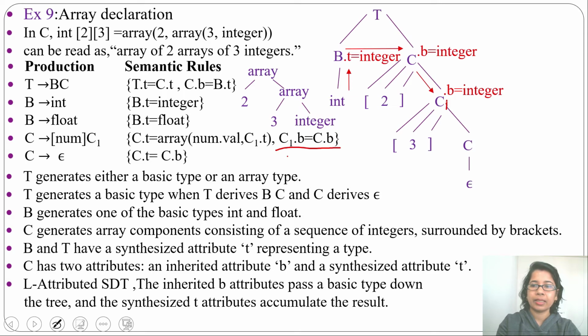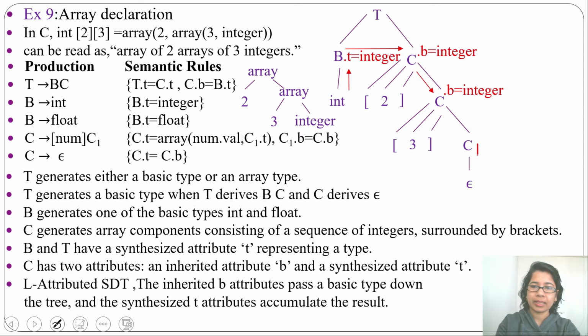That's why this C1.b is integer. This is synthesized. We'll execute the synthesized part later. Now I am executing just the inherited part. So inherited will go top to down, as it can inherit from parent or left sibling, and synthesized will go bottom to top, as a parent can synthesize from the children.